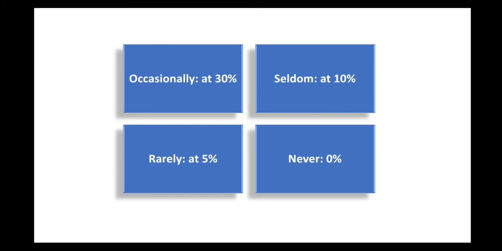And the next one is sometimes. Sometimes we use it when the action is repeated at 50% of frequency. 50% is the middle. So we can say that it is not heavily repeated, or it is not lightly repeated.